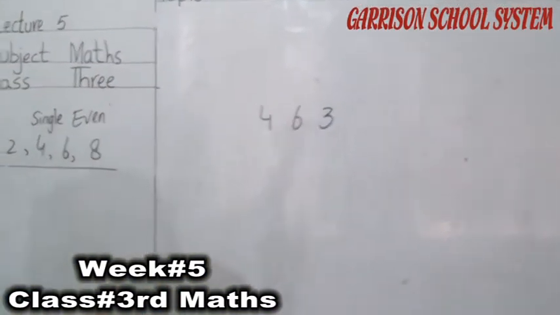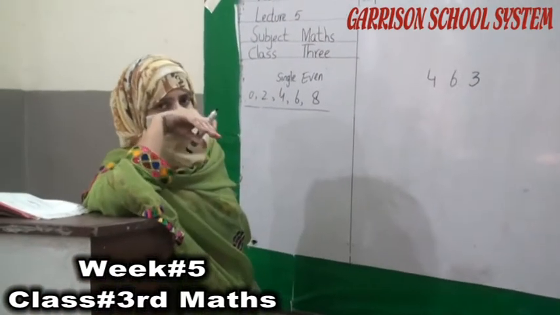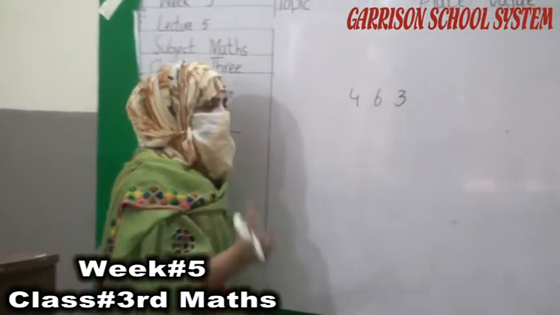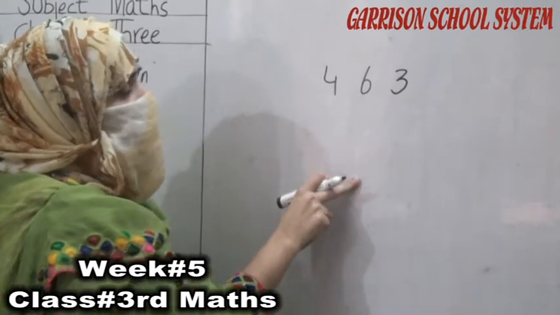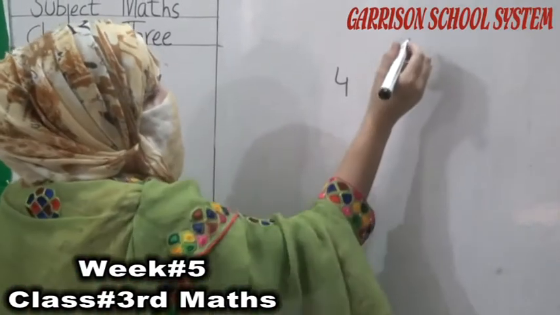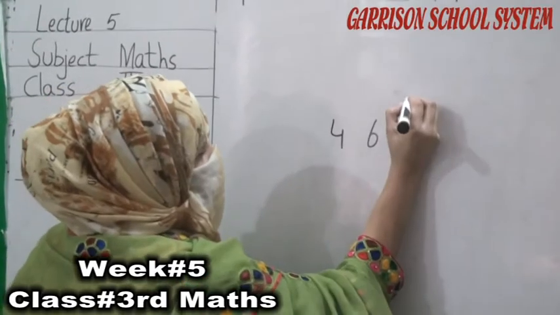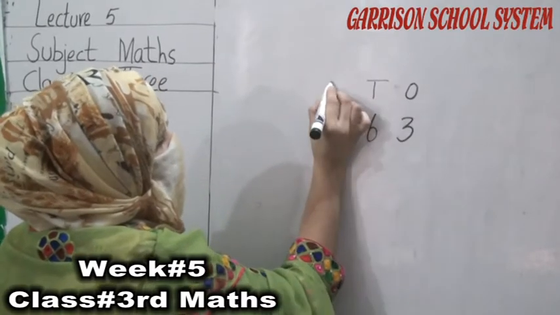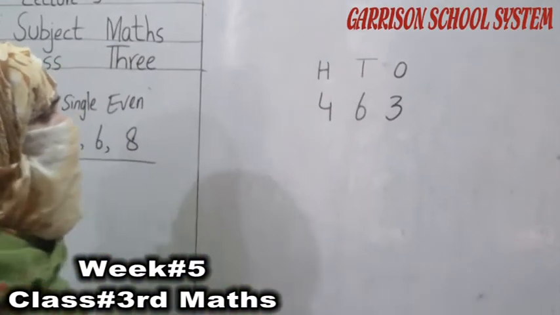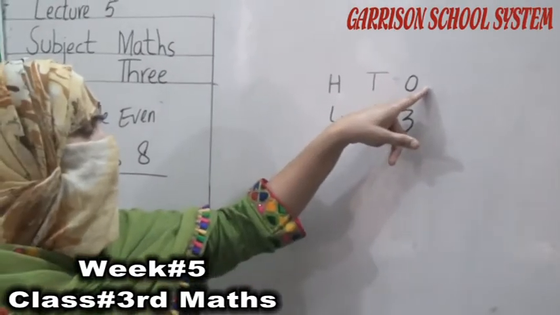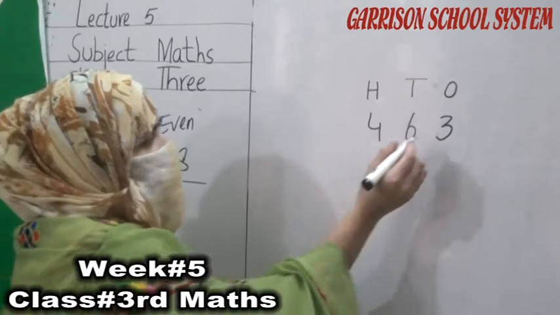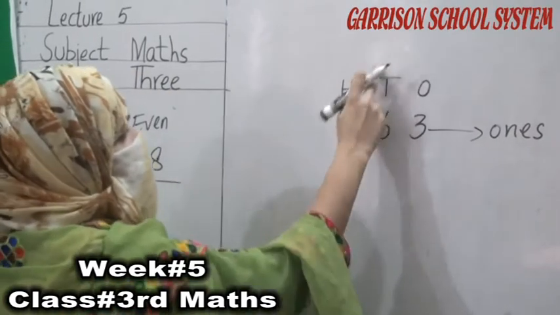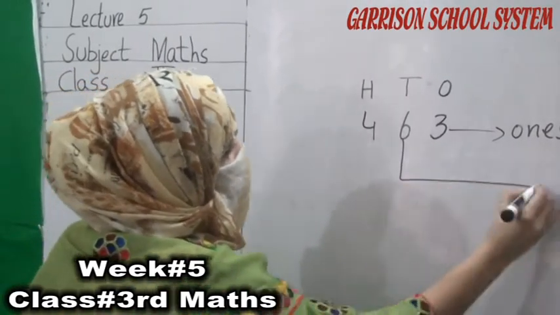Student, all of you know about the place value because you have learned about the place value in the previous lecture. Again I am recalling you, again I am telling you what is the place value. For your information I am telling you again, place value means the number. For example, number 3 is in 1st place, 6 is in 10th place, 4 is in 100th place. Which 3 number position is ones. It is in the ones position, it means 3 number position is ones, its place is ones, and 6 number is in 10th position, so its place is tens.